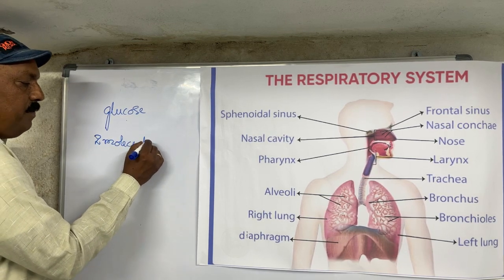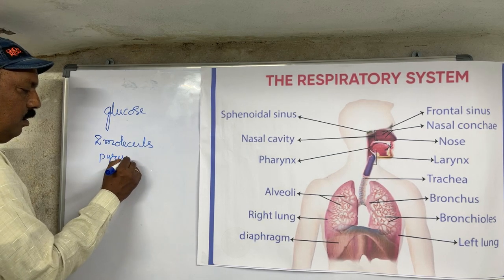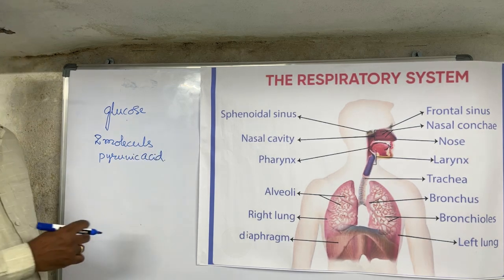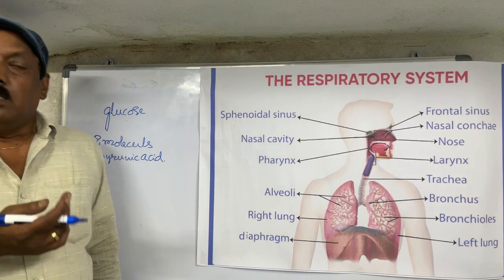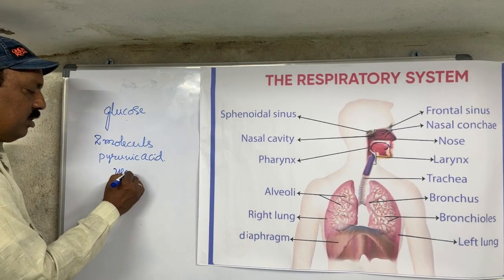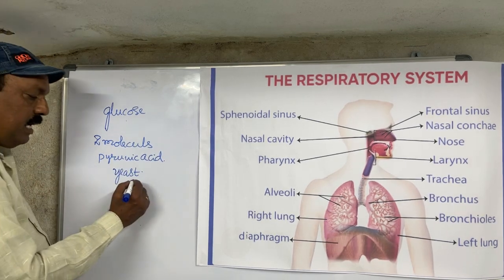Whenever we put this pyruvic acid into yeast cells, the yeast cells will produce 2 enzymes.